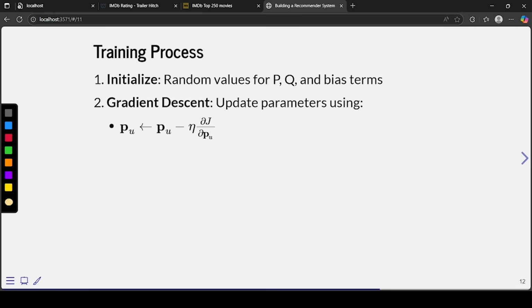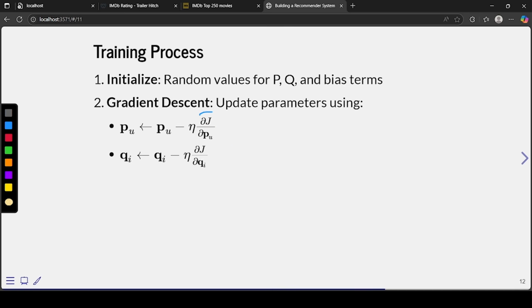Now with every gradient descent update, we'll use the gradient descent rule, and the loss function was squared error. We'll take the gradient of J with respect to the p element, and similarly with q, and we'll update that, right?